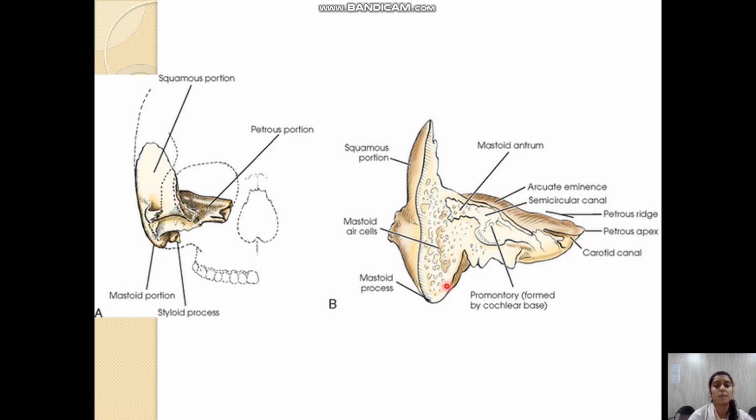Inflammation of the pneumatized spaces of the petrous temporal bone leads to a petrositis. It is a rather rare complication. Petrous cells are of two types: one is the anterior group and one is the posterior group.